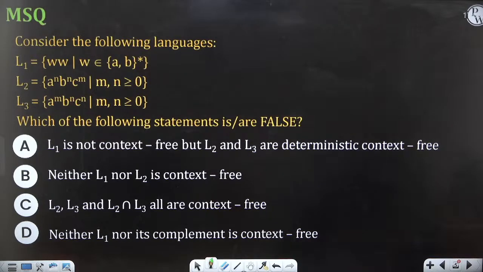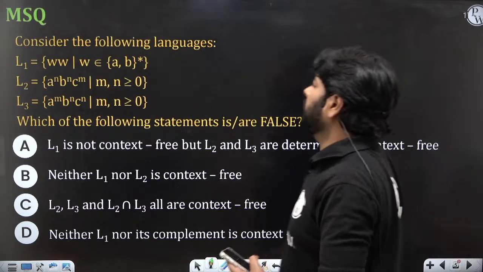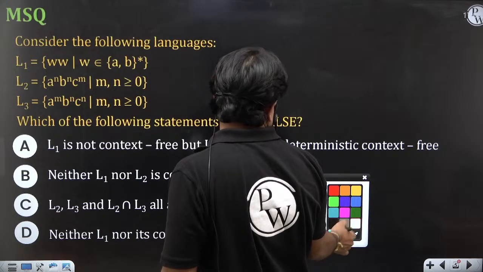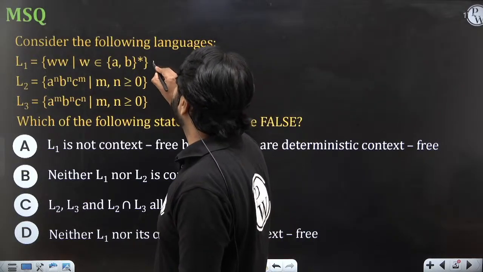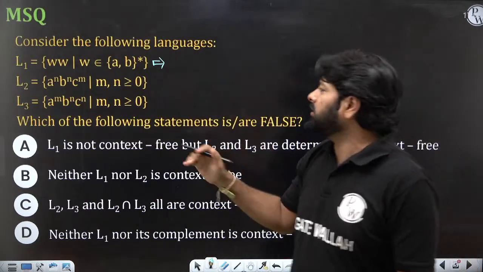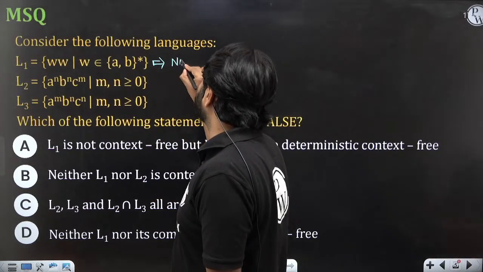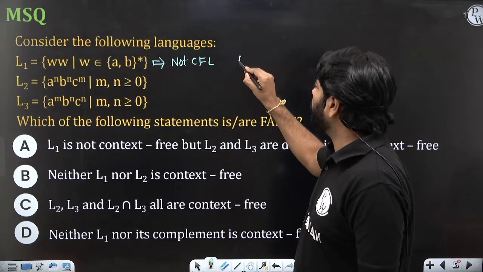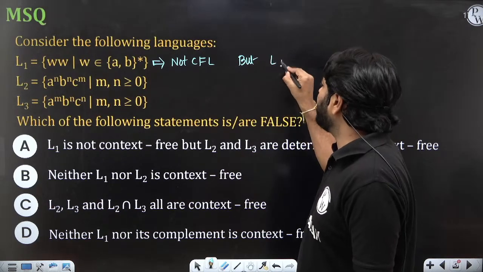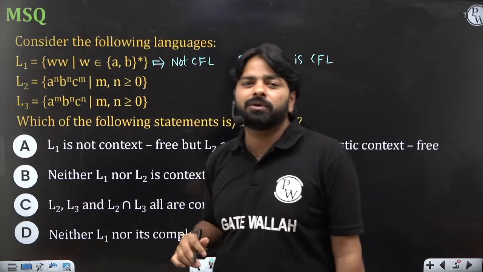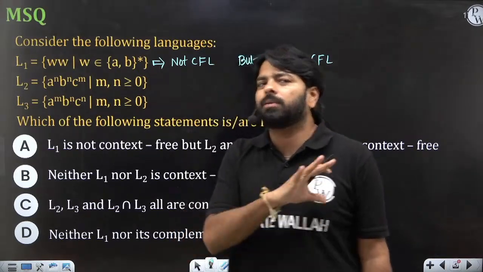Now, you tell me what is the right answer. First let me answer the language, then the statements I'll come to later. What is this language? WW. We know L1 is not CFL. It is a context sensitive language, but remember that the complement of this L1 is a CFL. It's a very famous language. WW complement is a CFL, but WW is not a CFL.